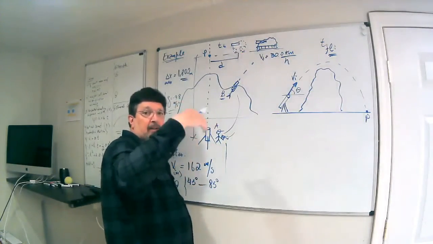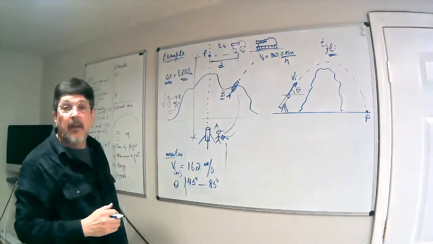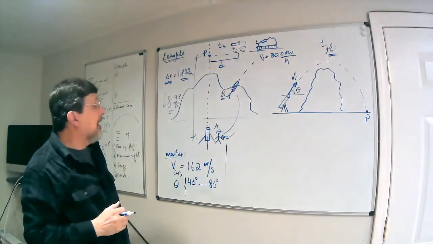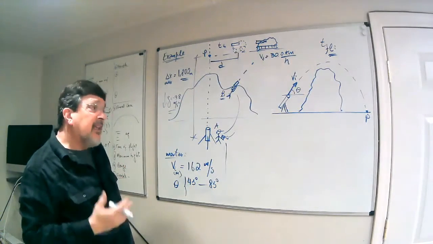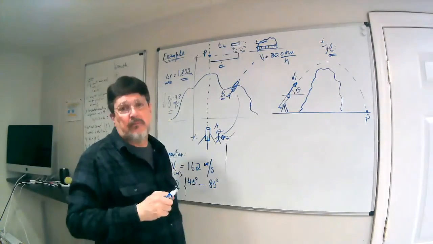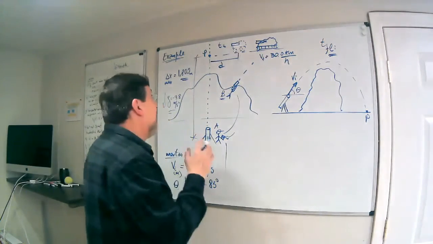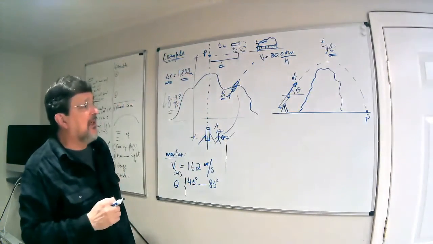The time of flight increases, you still can get the tank in P at the same time as the ammunition, right? So it does look like this is a problem that has only one solution, okay? Eventually, it has more than one solution, right?